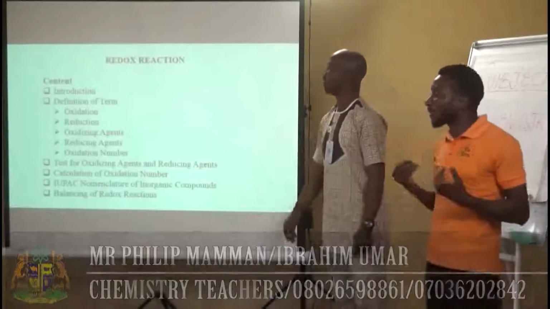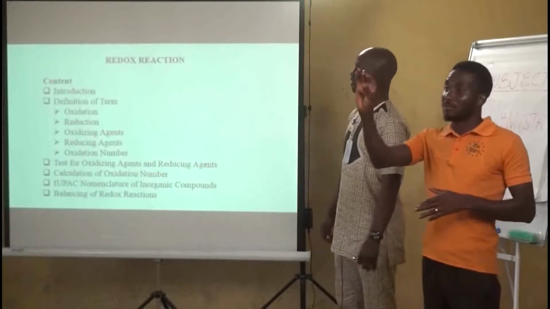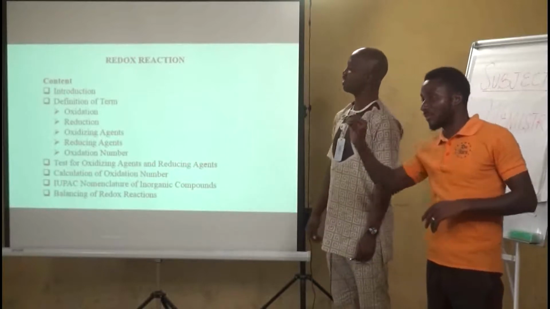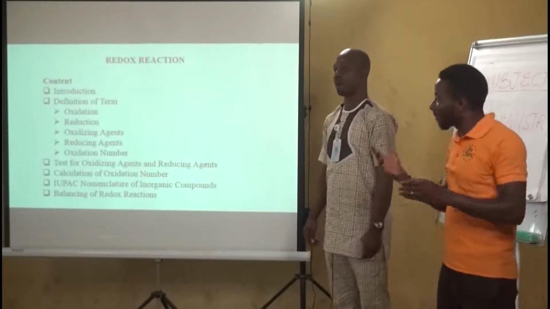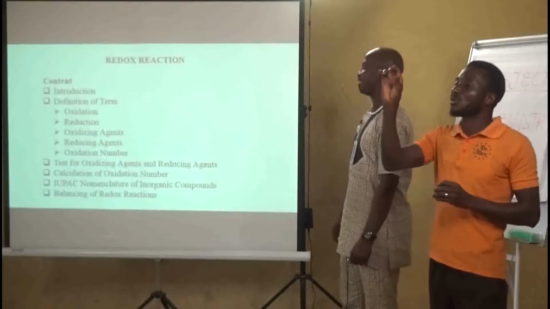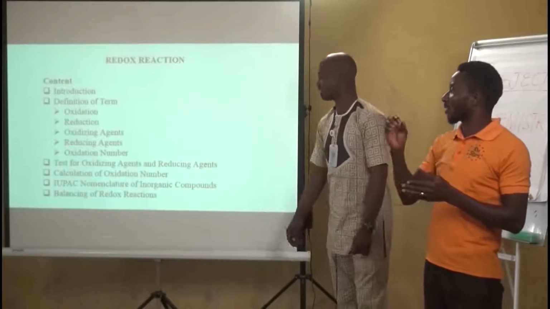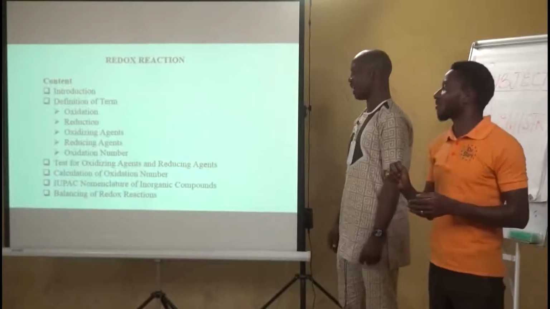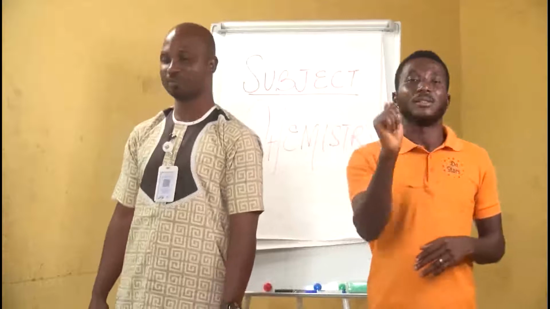Redox reaction, we are going to take it under the following contents: introduction, definition of terms, and the terms are oxidation, reduction, oxidizing agent, reducing agent, oxidation number. We will be looking at how you can test for oxidizing agent and reducing agent. Then we will calculate oxidation number, teach you how to give IUPAC nomenclature of inorganic compounds, and of course, steps you can follow to balance a redox reaction.